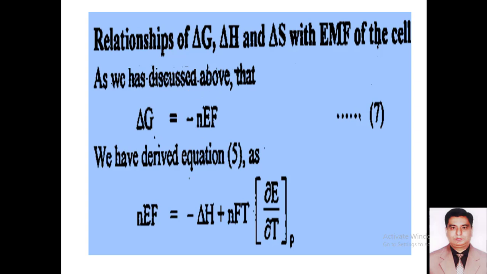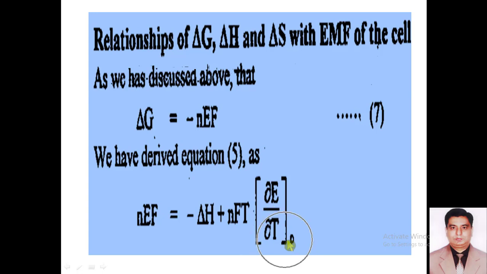Dear students, from equation number 5 that we derived earlier, we can say that NEF is equal to minus del H plus NFT into partial E over partial T at constant pressure.